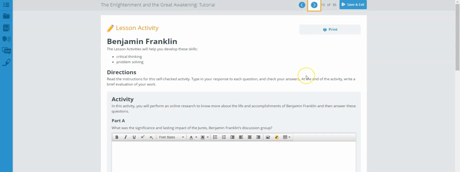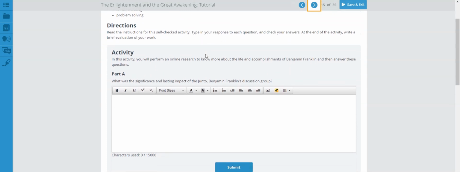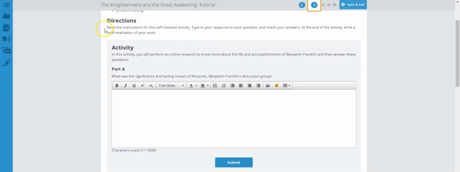Let's move on. We are now on page 15, the Enlightenment and the Great Awakening, and this is another lesson activity. And this is about Benjamin Franklin. Let's go over so that you'll know what to do here. Read the instructions for this self-check activity, type in your response to each question, and check your answers. At the end of the activity, write a brief evaluation of your work.